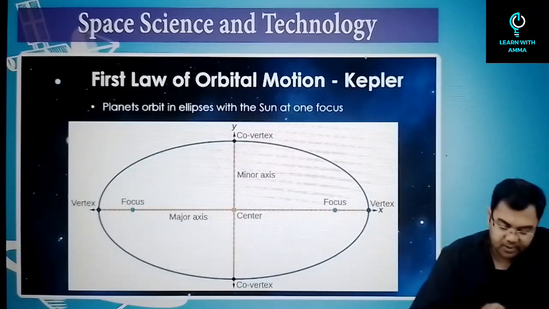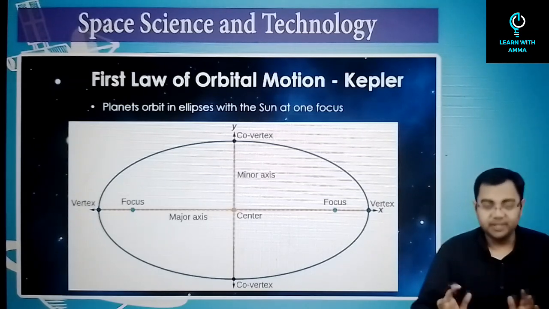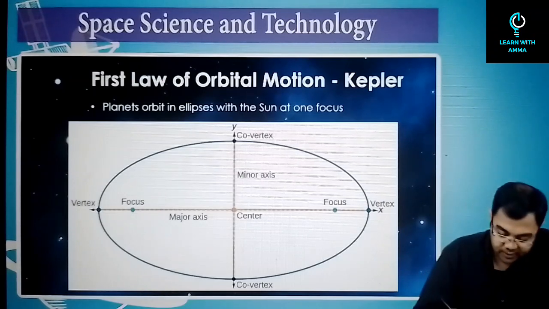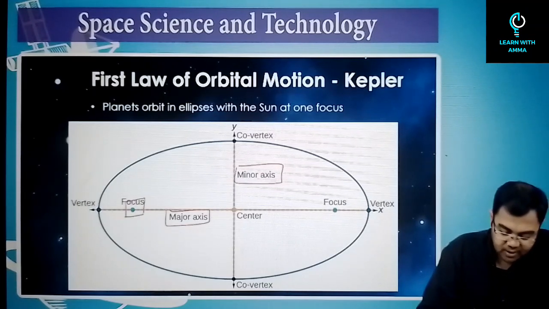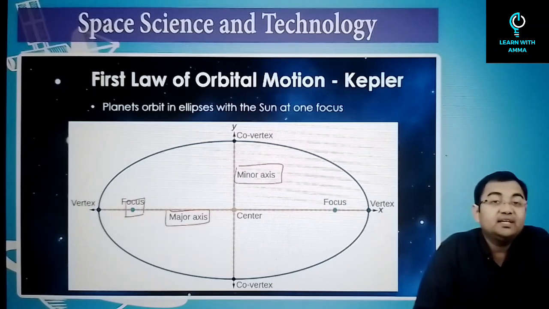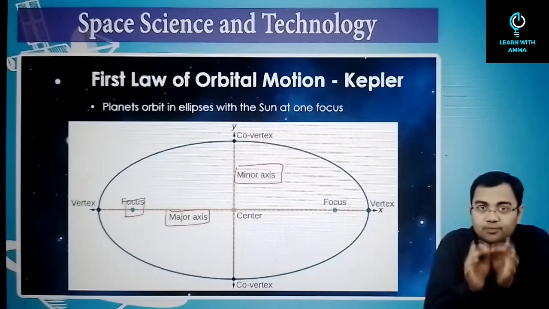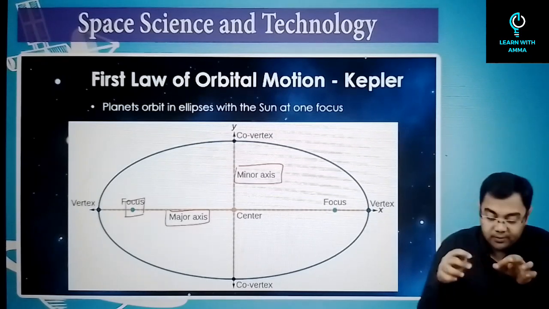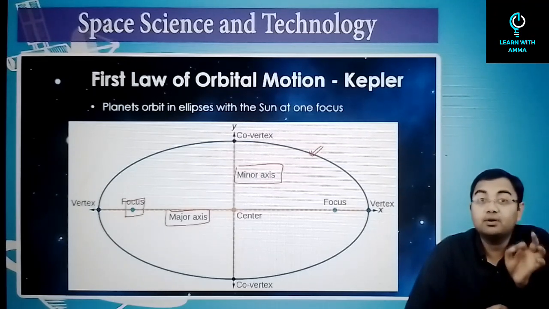If you look at this particular picture, what you see here is an ellipse. This is a geometrical shape. In this ellipse there are two things that we have, one which is called a minor axis and one which is called a major axis, and then there is one point which is called the focus. When he defined the first law, he was saying that when the planets revolve around the sun, they revolve in an elliptical orbit with the sun situated at one of the foci.